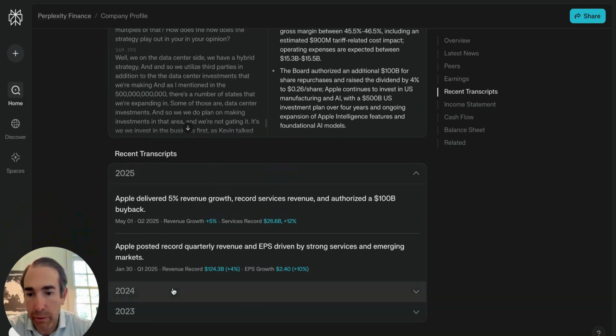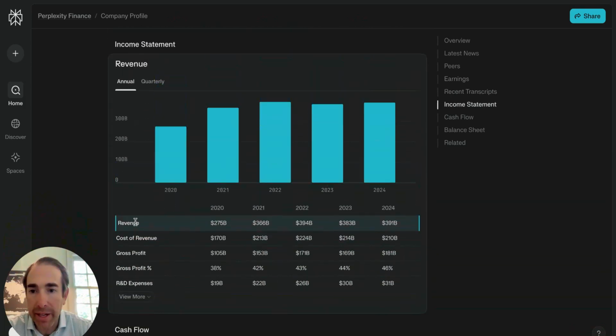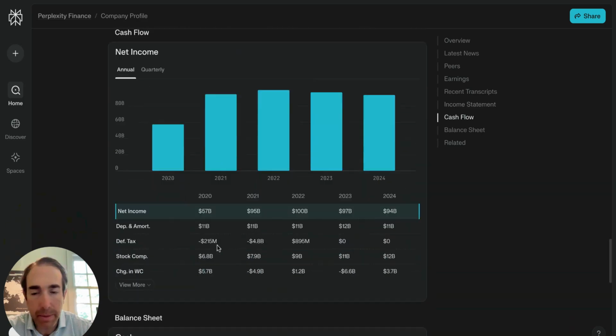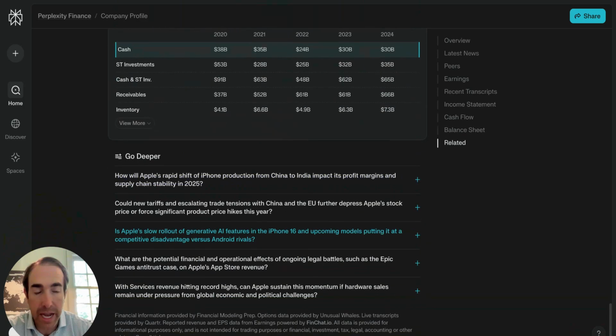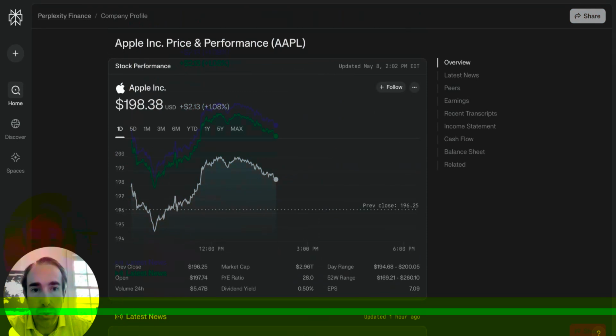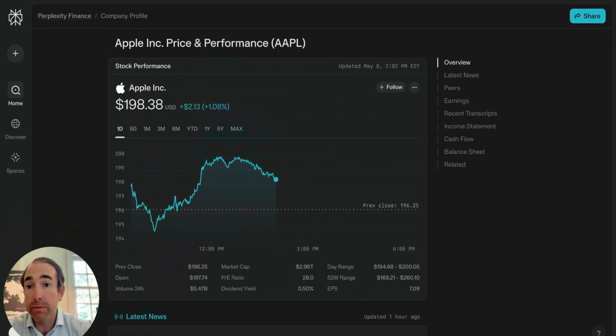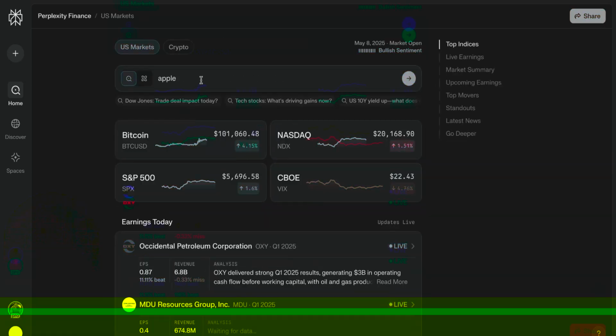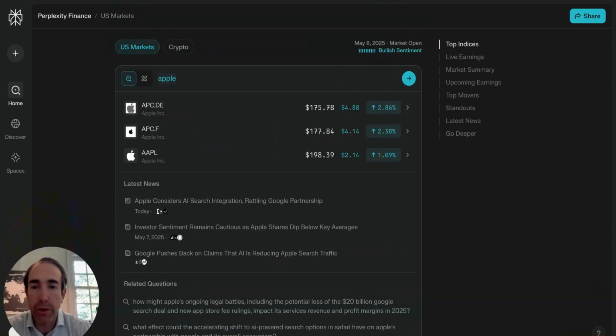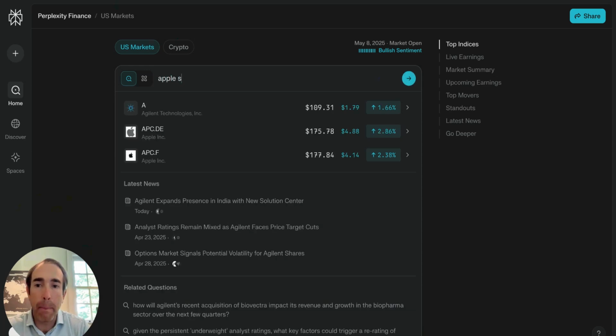You can see all the different recent transcripts, and then you can dive into the income and cash flow statements all the way down, and you can start to ask questions on Apple as well, which is very interesting. I think it's Google Finance or Yahoo Finance on steroids, real time. But the other aspect that we can do is that if you type in Apple or the symbol, you can click on the symbol, or you can just say Apple stock.